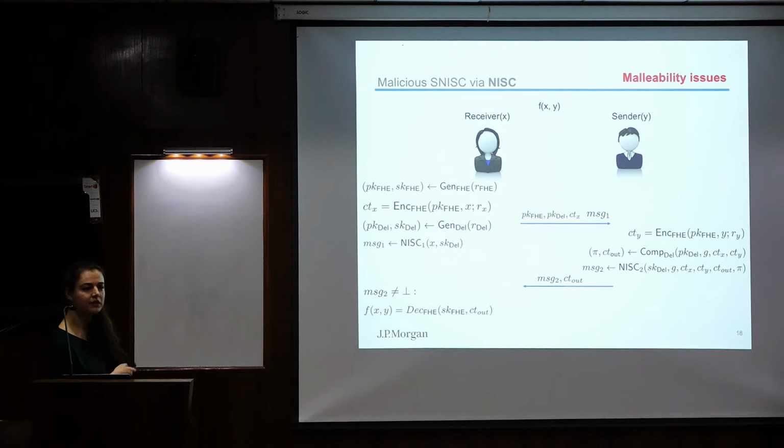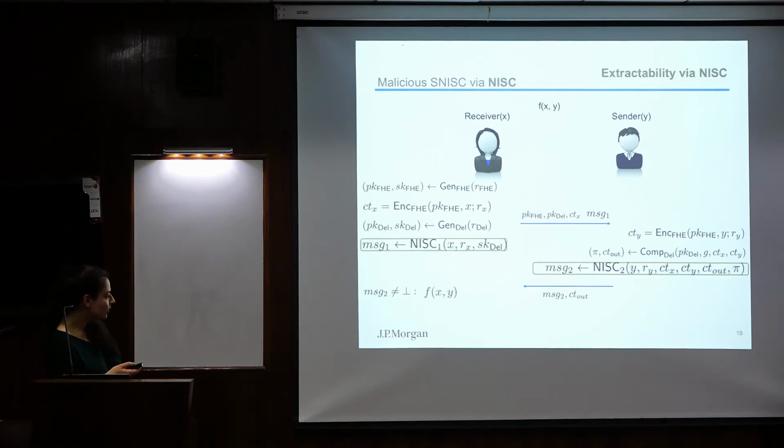So we need to add some extractability property to our protocol. What we're going to do is use a malicious inner non-interactive secure computation protocol, okay? If the protocol is malicious, then we can extract the inputs to this protocol. So in these two messages of the inner non-interactive secure computation, we're going to add also as input the inputs of the two parties, okay?